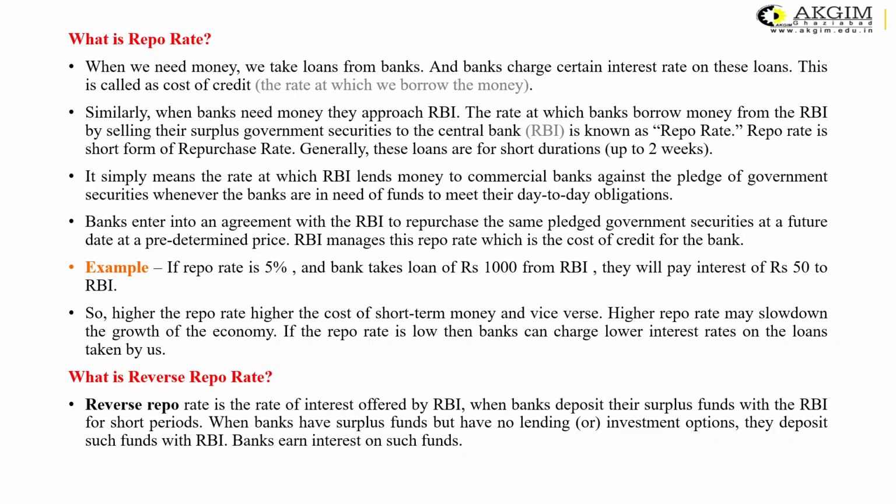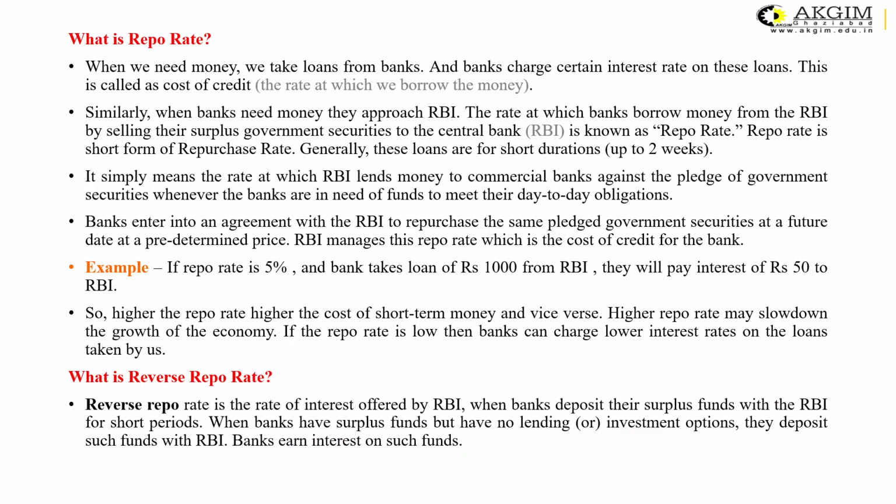And the Reserve Bank of India does not give the loan to the banks for free, they charge some interest, and that interest is called the repo rate. The central bank usually charges the interest, plus the banks are required to pledge their securities with the central bank. So this is the way that commercial banks can take loans from the Reserve Bank of India.